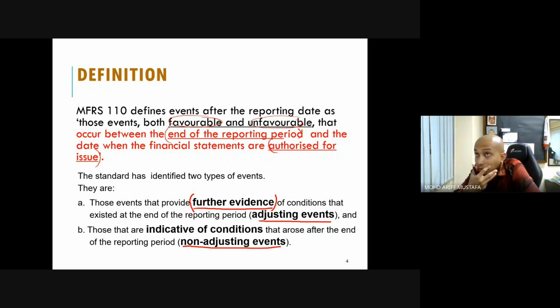Like for example, the company has a flood, a very big flood. It will not affect the previous year, but it will affect the future. So we need to disclose. But it is not an adjusting event. Nothing for us to do, right? Because it is what happens in the future, after the reporting period. So it does not affect the estimation. But it is significant because the public or the user need to know what actually the current condition of the company,